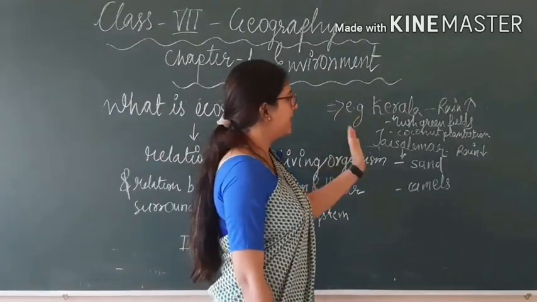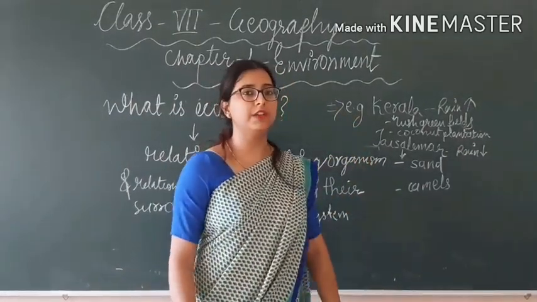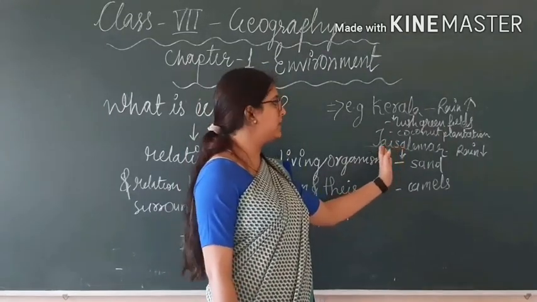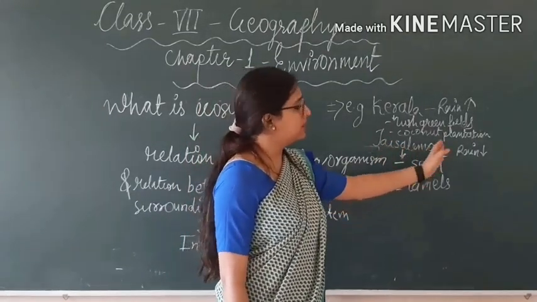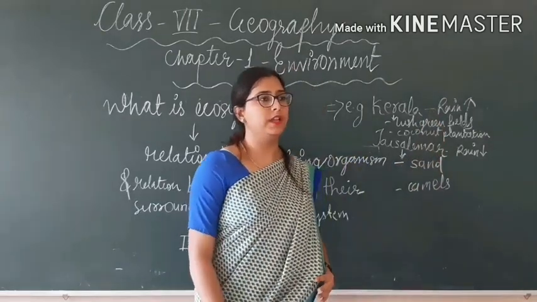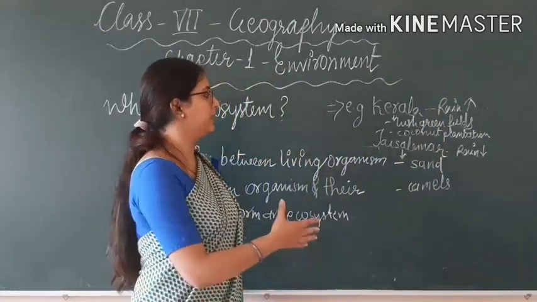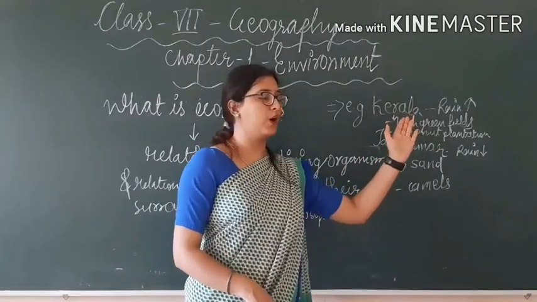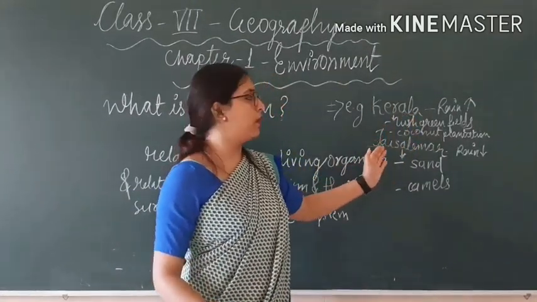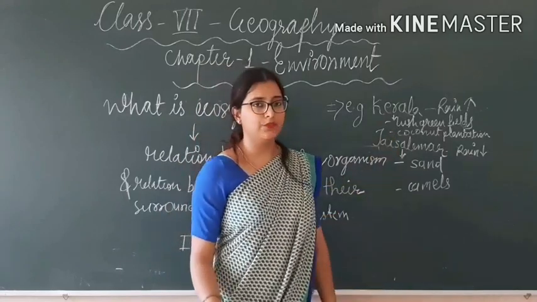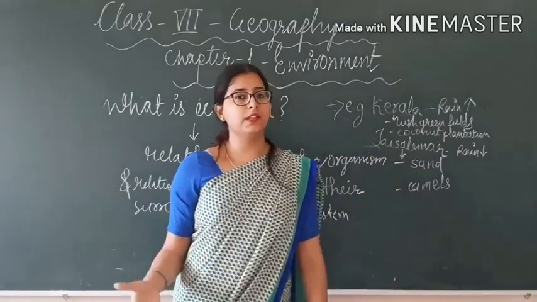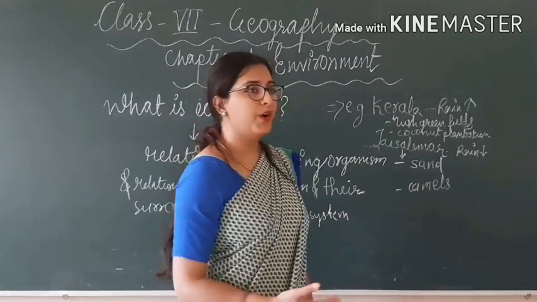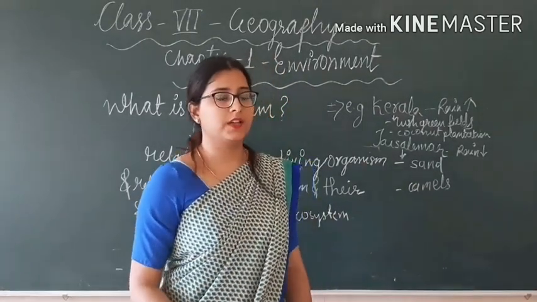In Kerala there is heavy rainfall, but in Jaisalmer, in Rajasthan, there is very low rain. You can say there is no rain. If there is high rainfall, you can see lush green fields, but you cannot see lush green fields in Jaisalmer because of low rains.